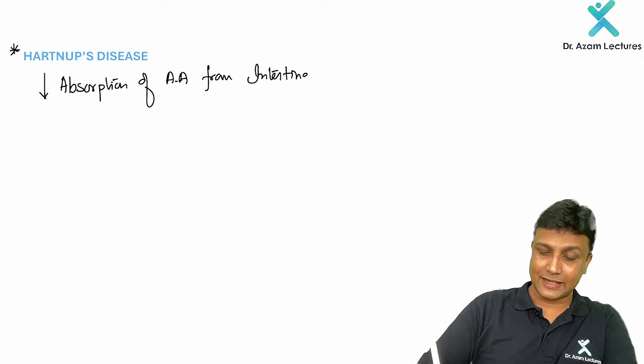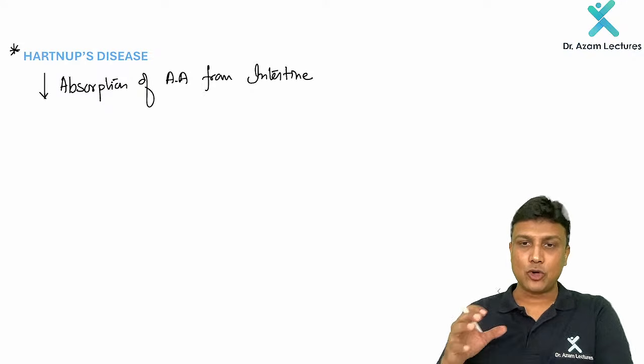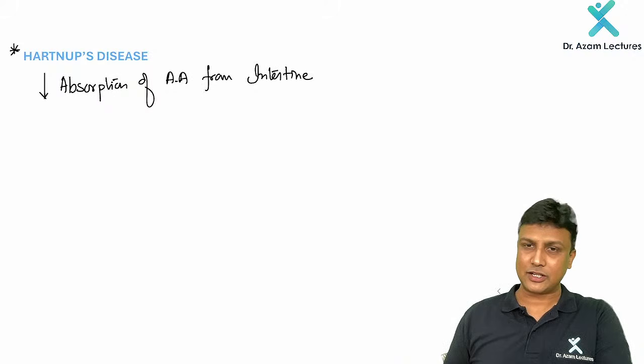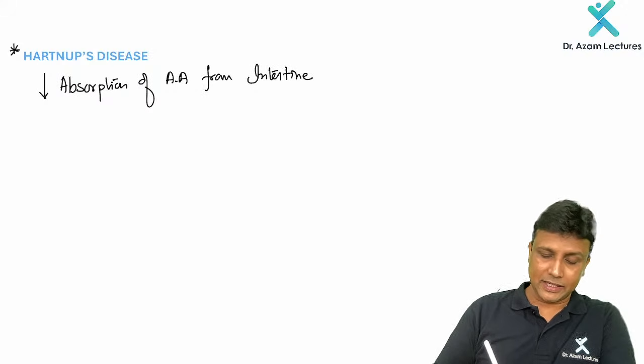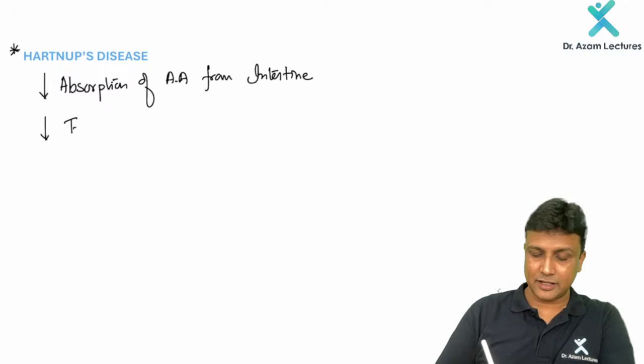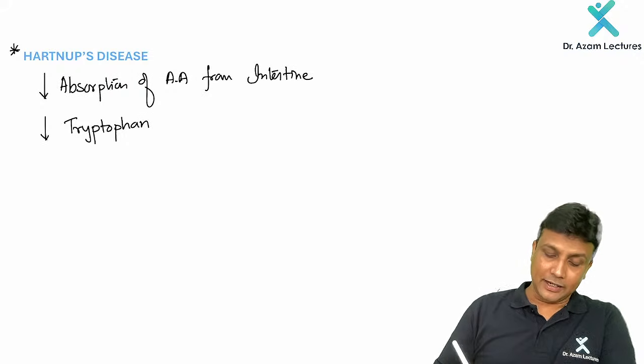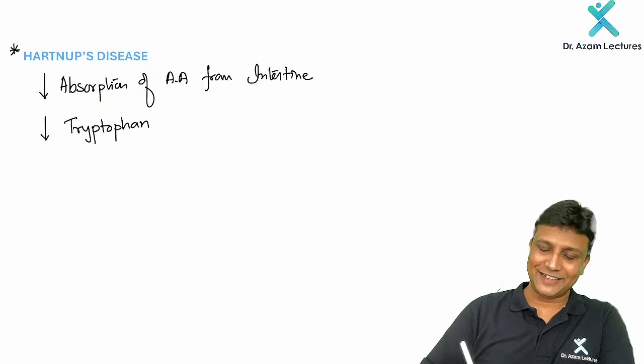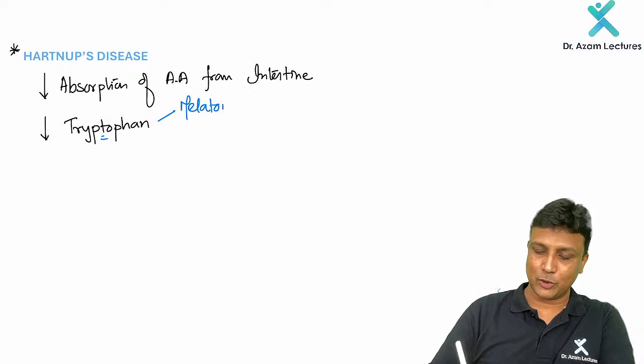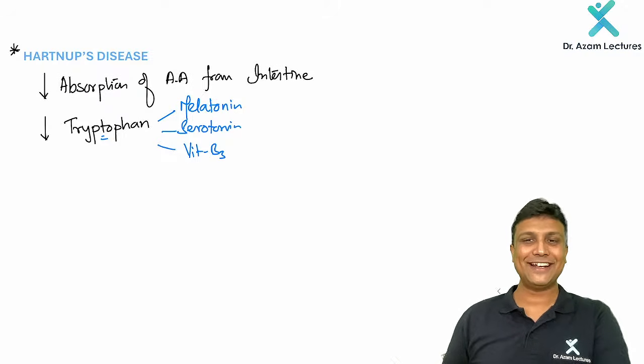Because the receptors, the channels which are going to absorb the amino acids, will be defective here. Fine, but mainly which amino acid will be decreased here in Hartnup disease? That is tryptophan. Tryptophan here, sir. Now, tryptophan, I just told you, is going to form what, sir? Number one, it is going to form melatonin. Number two, it is going to form serotonin. And number three, it is also going to form what, sir? Vitamin B3. Niacin also forms.